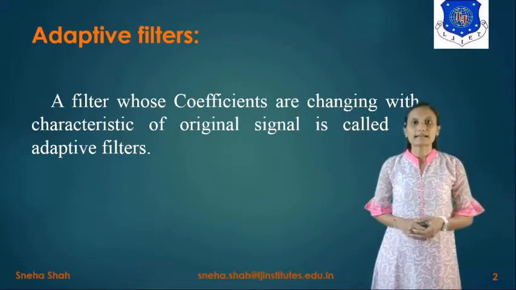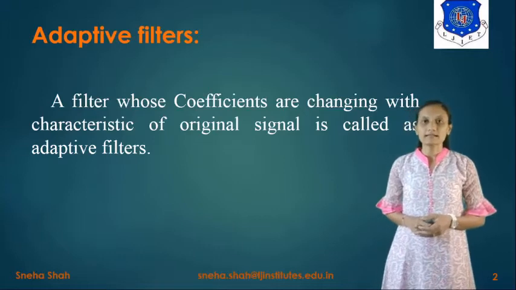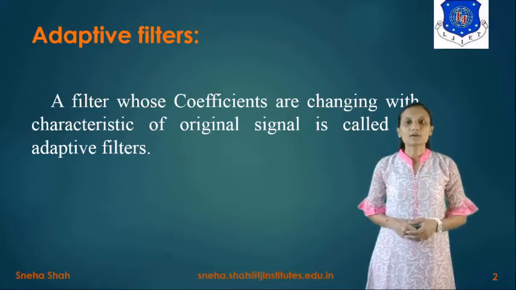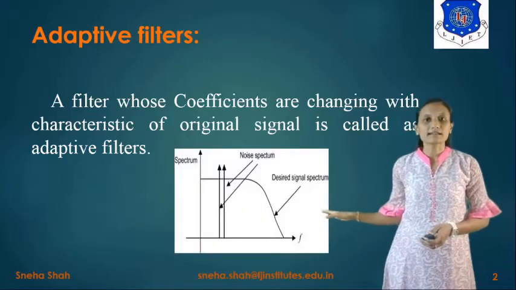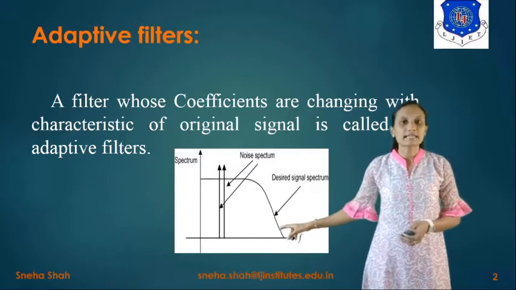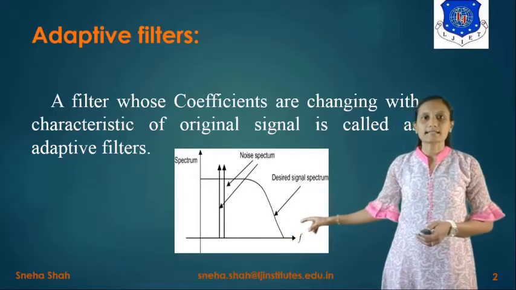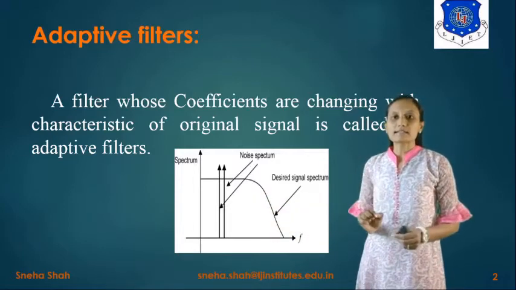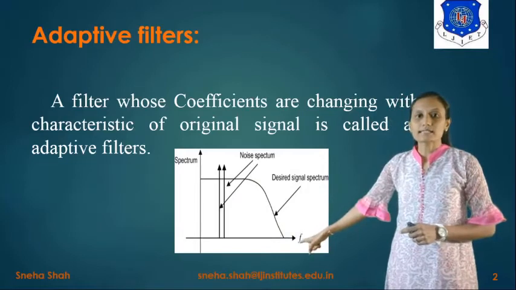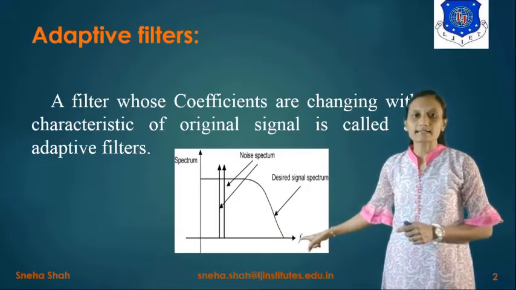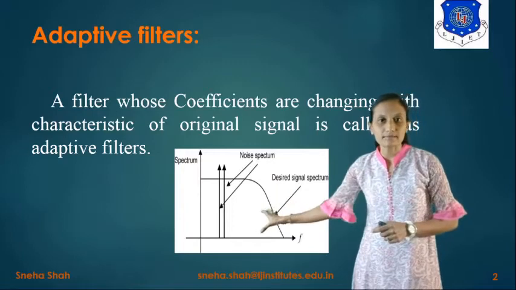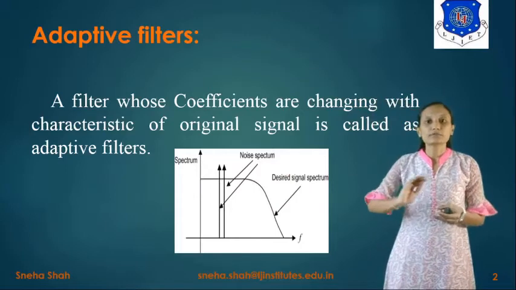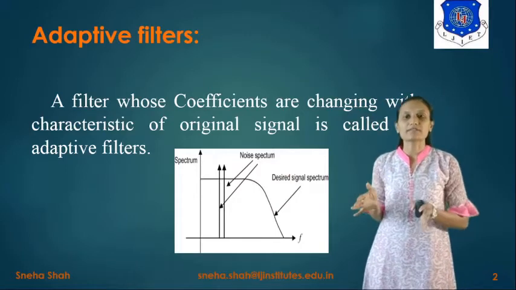Basically, adaptive filters are considered a kind of special filter which filters with variable coefficients, right? Where will adaptive filters be used? Suppose we take the spectrum of the desired signal, then the noise spectrum will also be in this desired signal. If the frequency response of the desired signal is drawn like this, and the noise arises in the same frequency range, we can't remove the noise, right? Because the spectrum will remain the same.